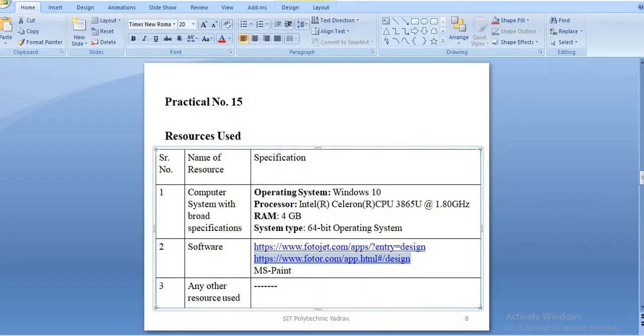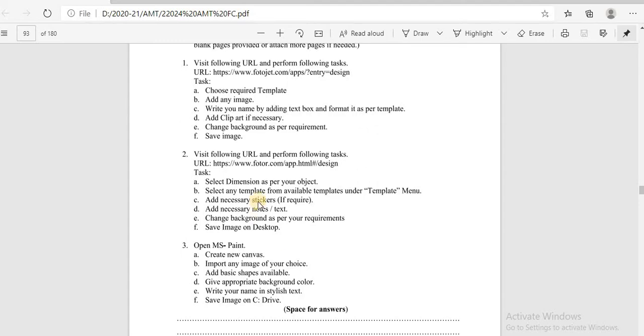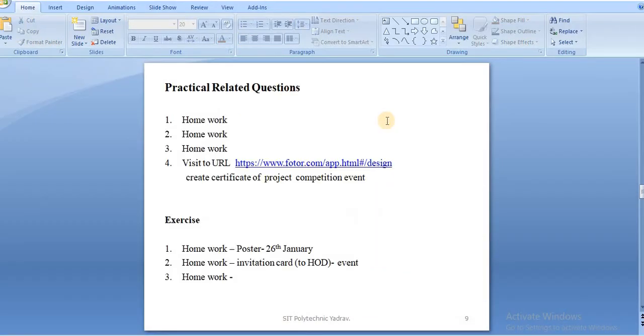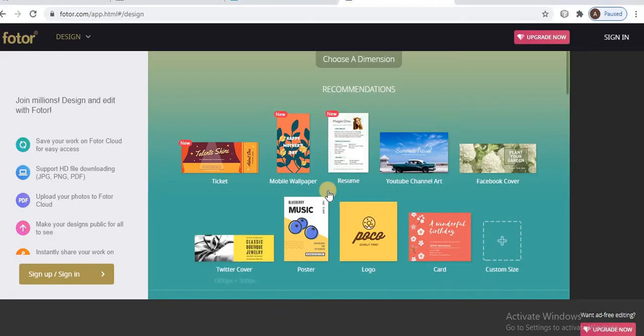In the second question, in a PPT, what is the shape? Add an invitation card to the HOD. Take an invitation card.